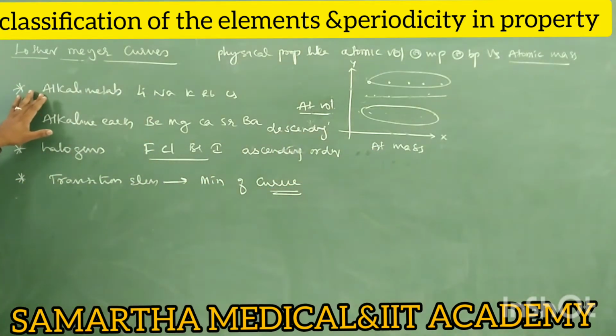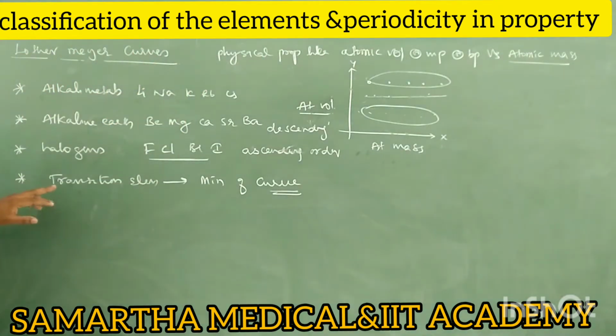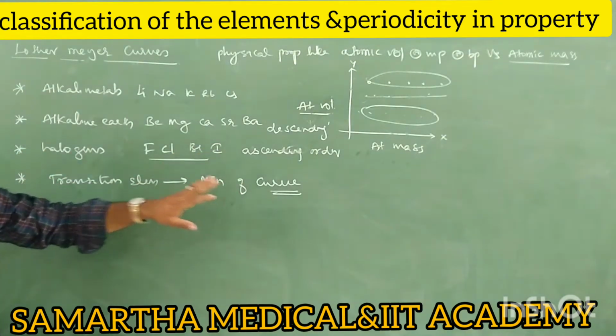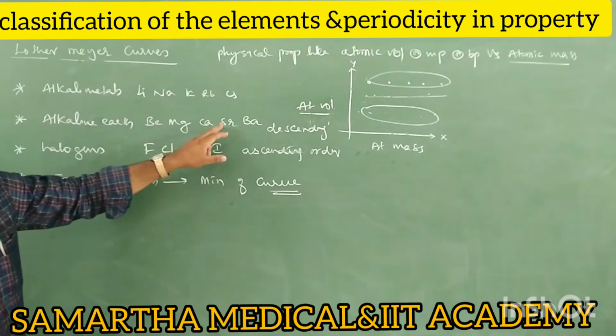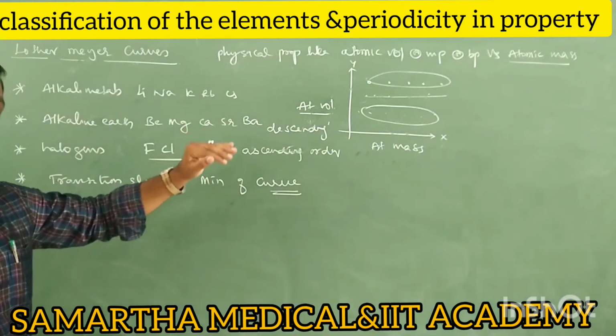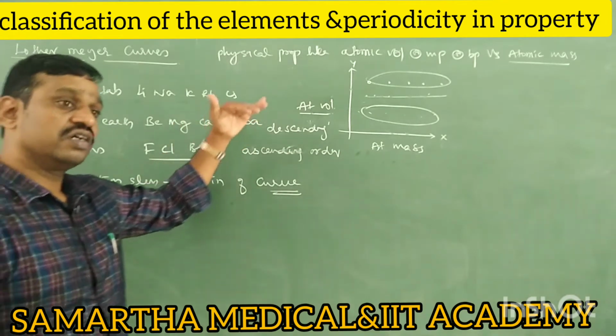Alkali metals having the highest atomic volumes, therefore they occupy the maxima of the curve. Then which element occupies the minima of the curve? Yes, transition elements occupy the minima of the curve. And they also observed that alkaline earth metals like beryllium, magnesium, calcium, strontium, barium occupy the portions where the elements come in descending order.